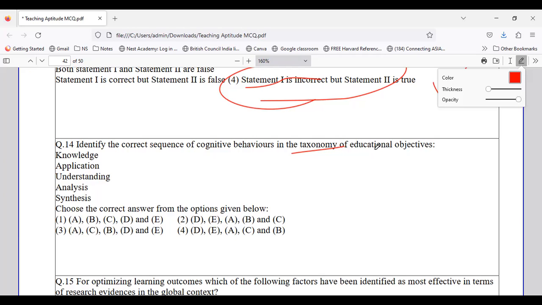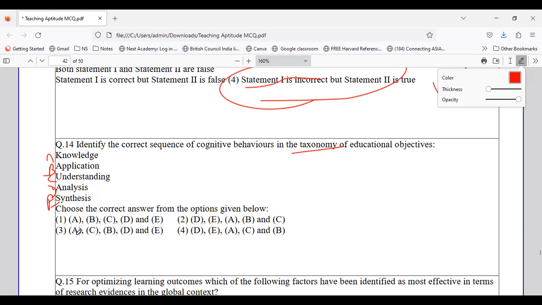A stands for knowledge, B stands for application, C stands for understanding, D stands for analysis, and E stands for synthesis. These are the options given. You have to put them in the right sequence. It starts with knowledge.